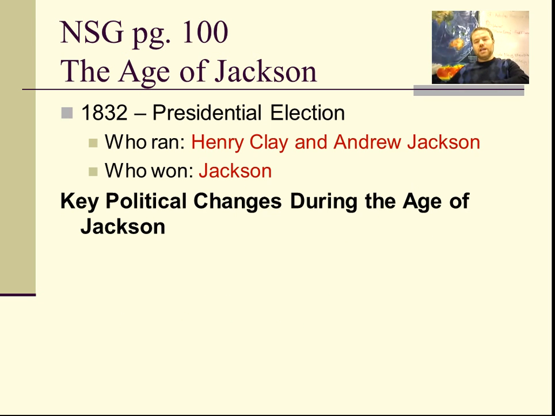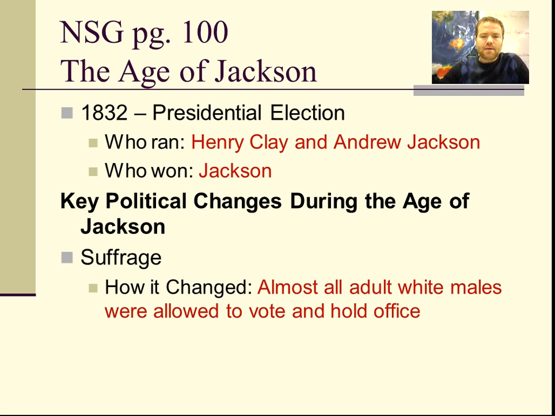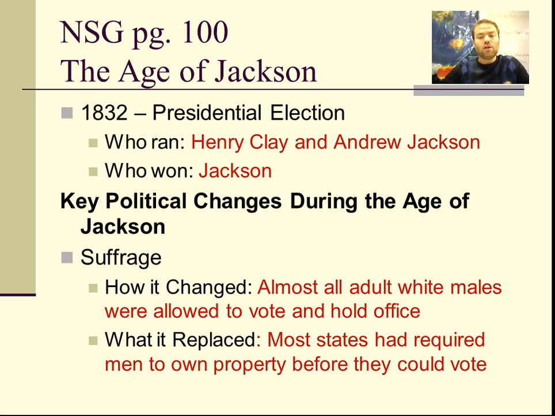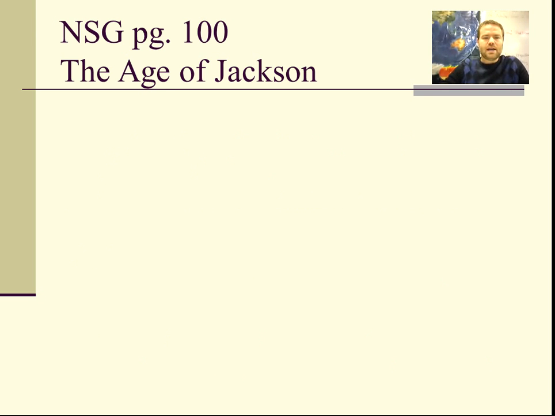This gets into the changes. This gets into the meat of the question of how do people gain more power. First, there was the issue of suffrage, meaning those who can vote. How it changed: almost all adult males were allowed to vote and hold office. What it replaced: most states required men to own property before they could vote. So this was an expansion, not for what we understand today of inclusion of women and all ethnicities, but this was an expansion during the time period.